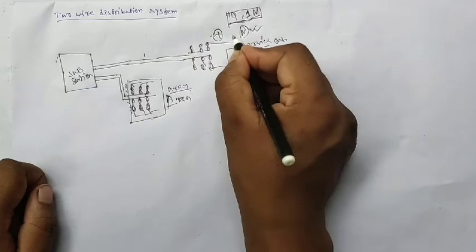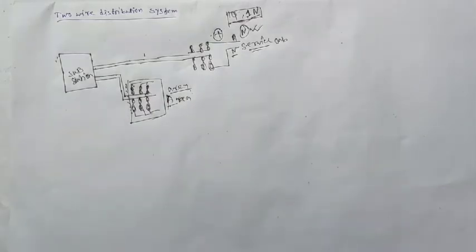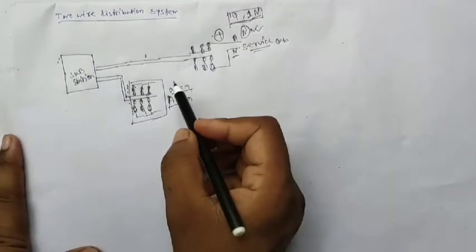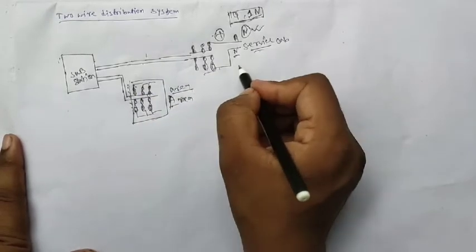One positive wire and one neutral. Suppose this is going to service area B.